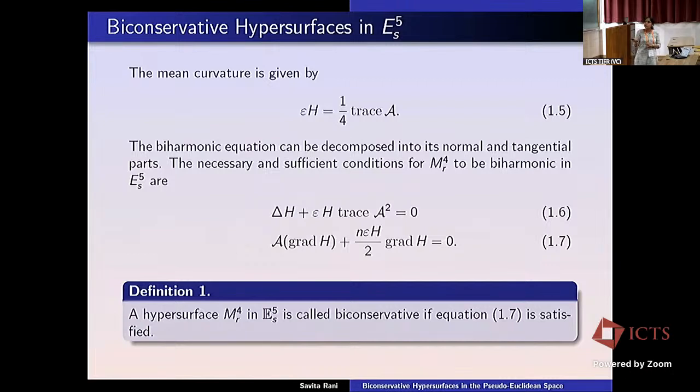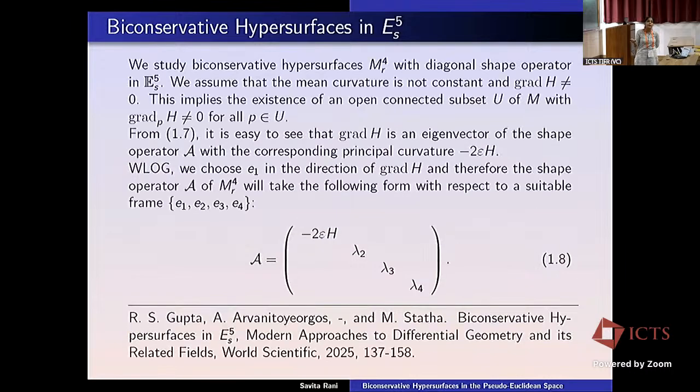So this condition is necessary for a hypersurface to be biconservative. This condition is required for biharmonic but not for biconservative hypersurfaces. So this is a weaker condition than biharmonic, which makes it more difficult to study.